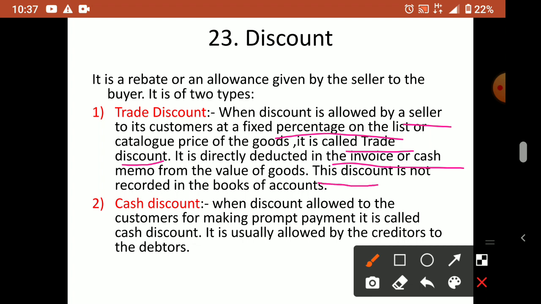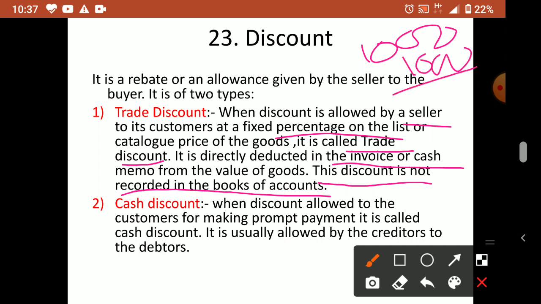One more thing about trade discount is that it is not recorded in the books of accounts. Now 1000 rupees is the original price. We allowed him a discount of rupees 100. So how much will we write? 900. Only 900 we write in the journal. When we record it, we write only 900. We will not take this 100, and 1000 also we will not write. Directly we subtract, and only the price actually received will be recorded.